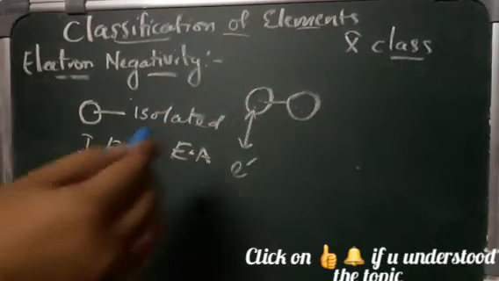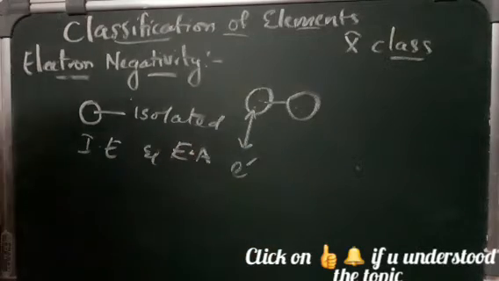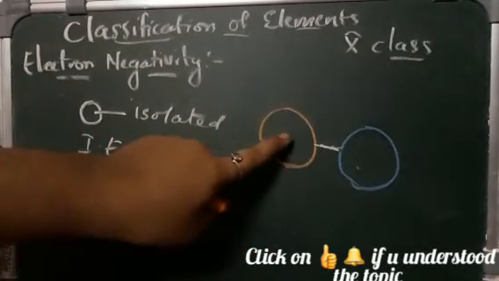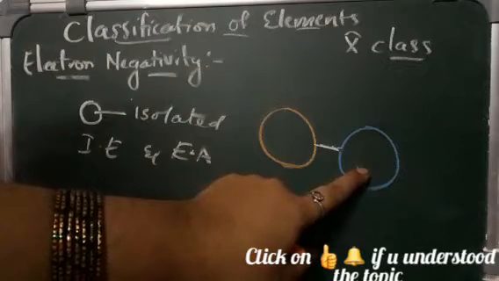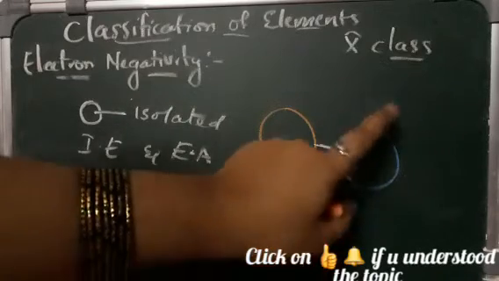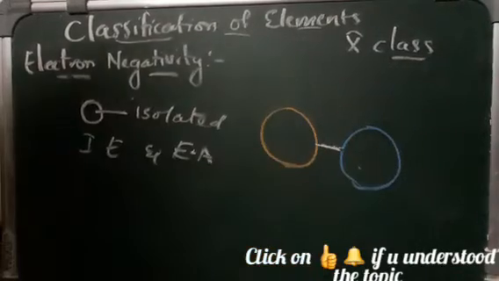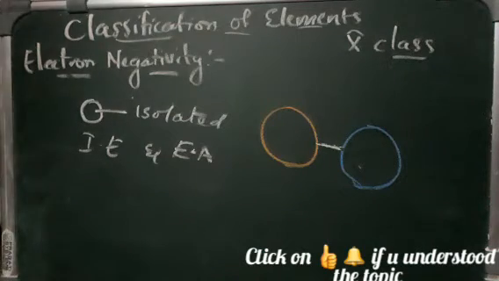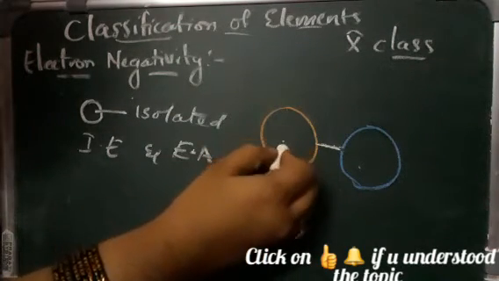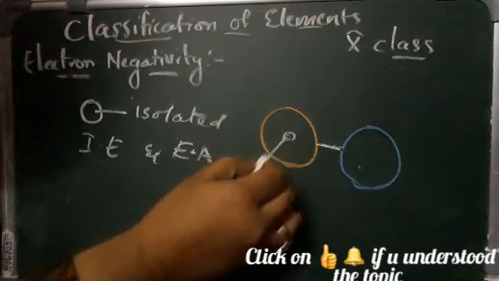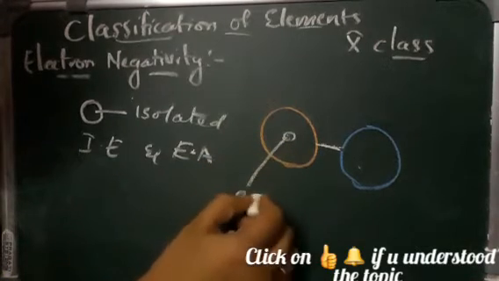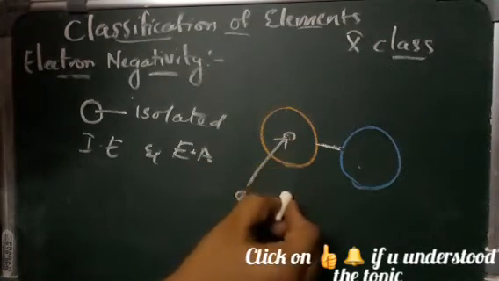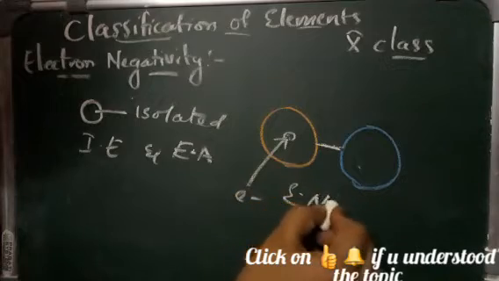So one atom is bonded with an atom of another element, and the tendency of this atom to attract the electrons towards itself is called the electronegativity.